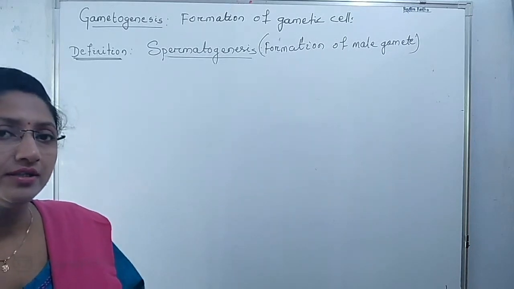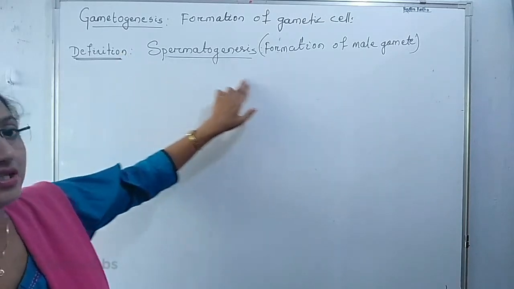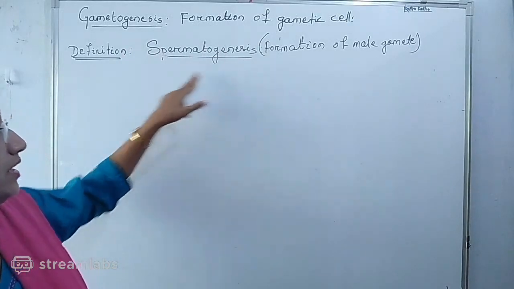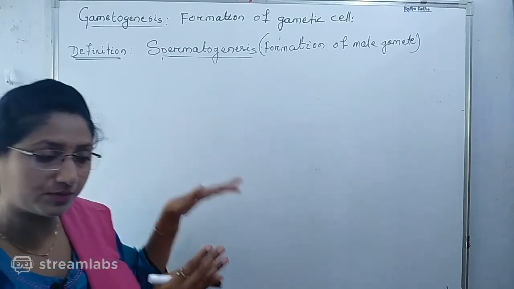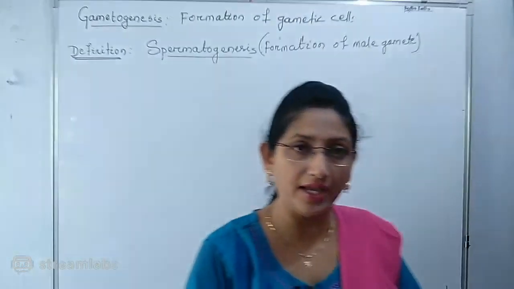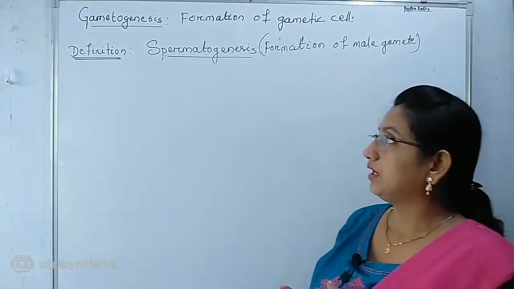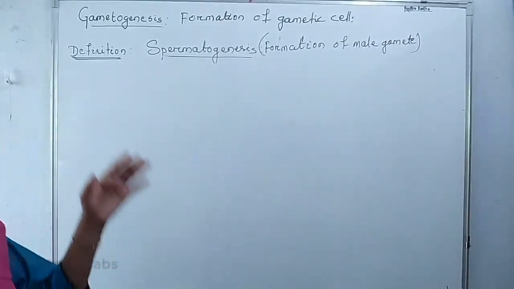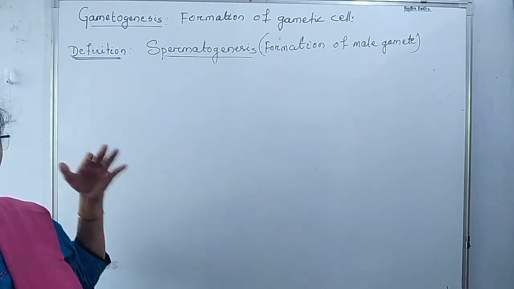Long question of the spermatogenesis. What do you have to write in this long question? You have to mention the heading spermatogenesis, the definition of spermatogenesis, and certain features of spermatogenesis, like in which age period spermatogenesis starts in a male human being, by which hormones it is stimulated, and where exactly spermatogenesis occurs. All these 3 to 4 points you have to write at the beginning.